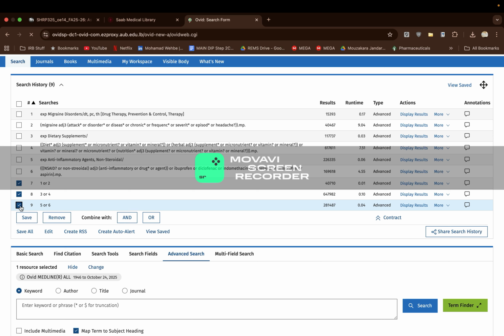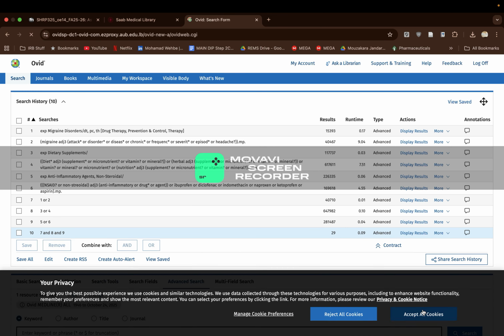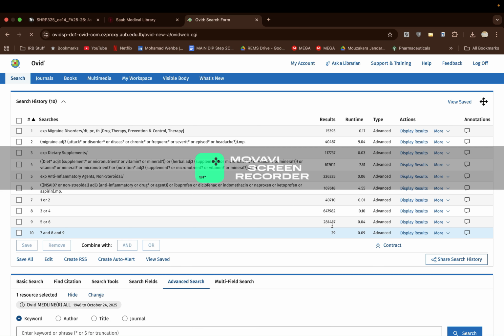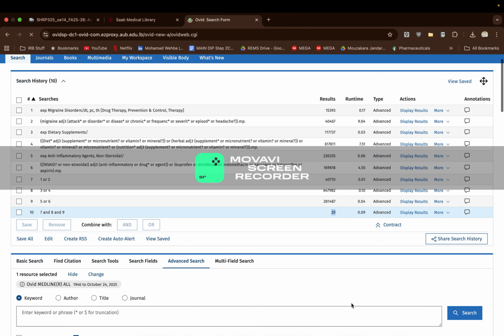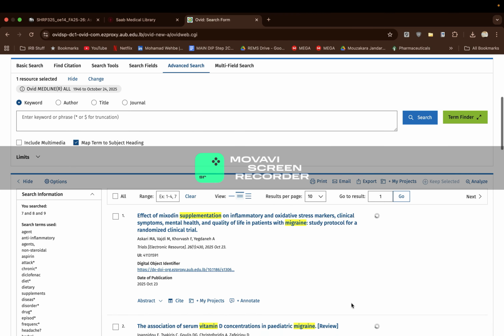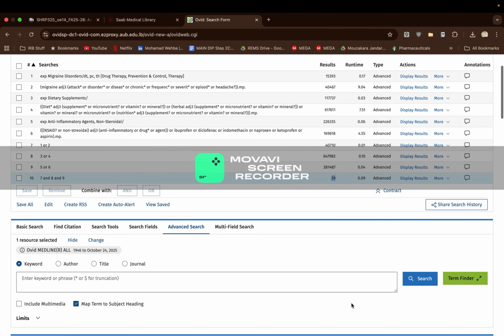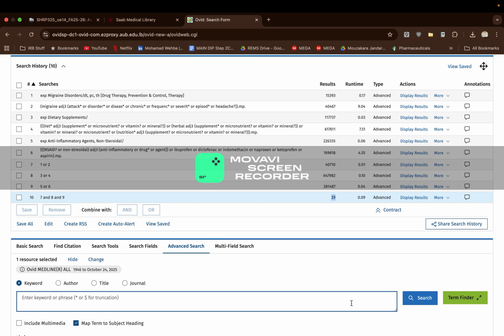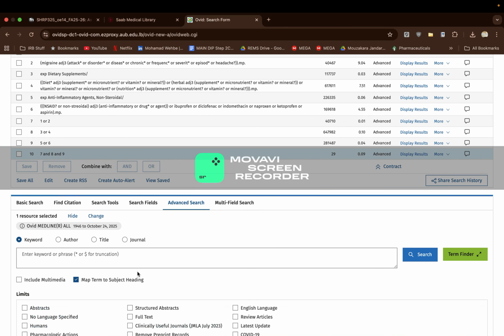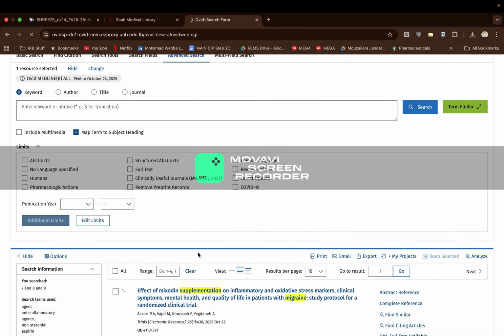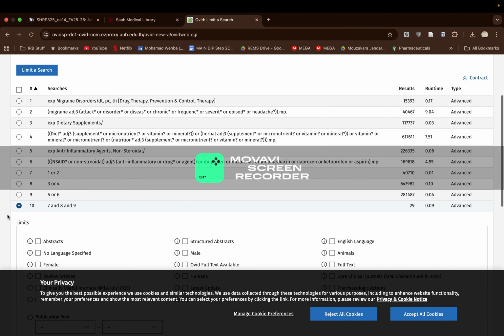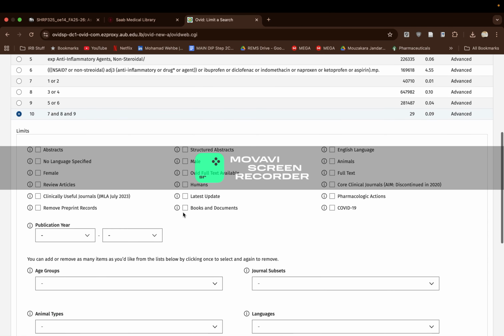So what we do is we combine all the output we got earlier and we AND them. And as you can see here, we got 29 hits, which is a pretty good amount of papers. It's decent, not too many, not too little. So from here we can do two things. We can either limit further by the type of study we want. So for example, if we want to limit further, we go to limits, we go to additional limits, click on 10, which is the last one we had.